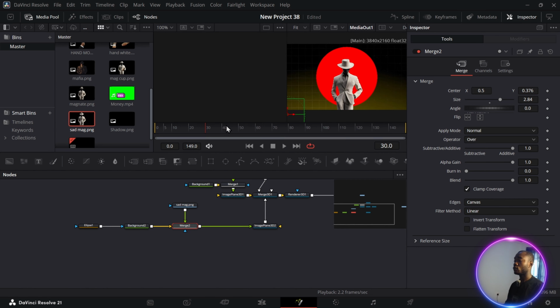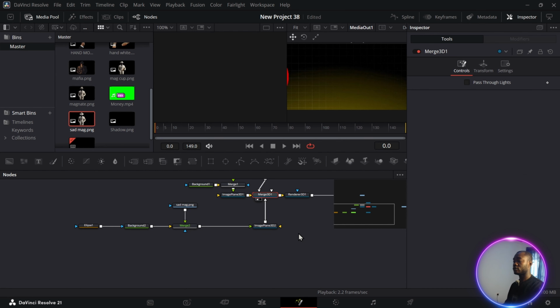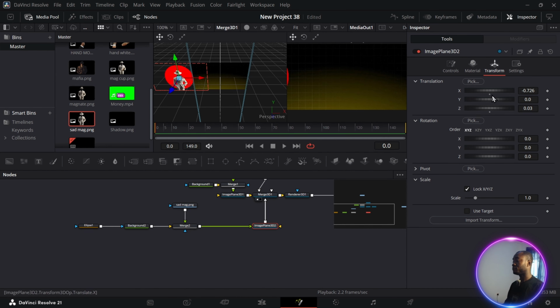This is okay. We want to animate it, so drag our player to the beginning. Click on our mesh 3D. Under translation, X-axis, drag it towards your left. Now click on our mesh 3D and select one, so that we can see it in our 3D space. Just drag it out completely. As you can see, it's out of the frame.